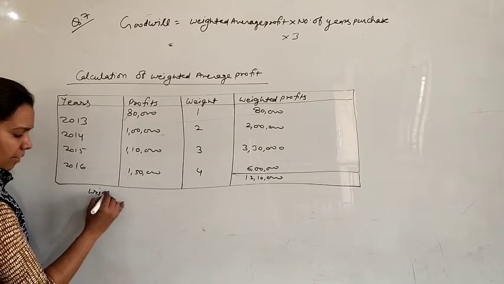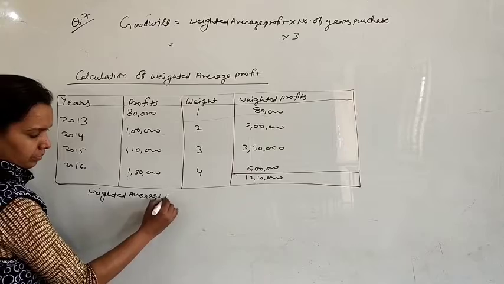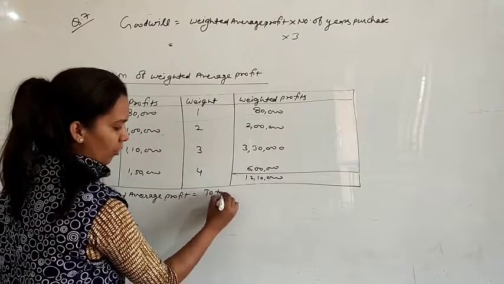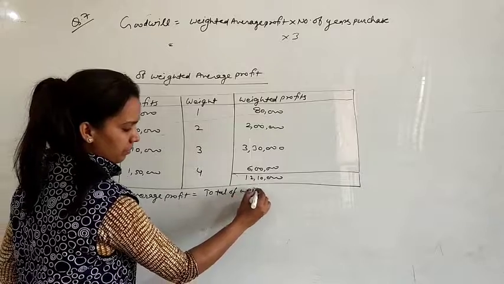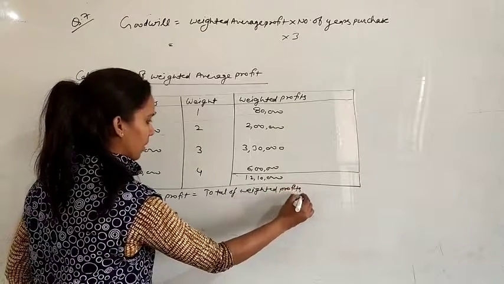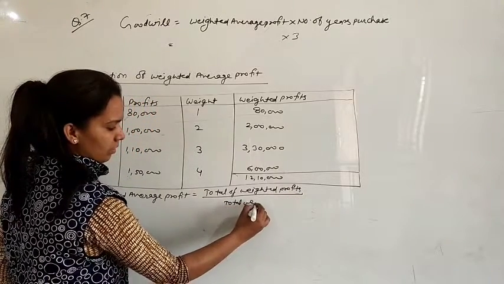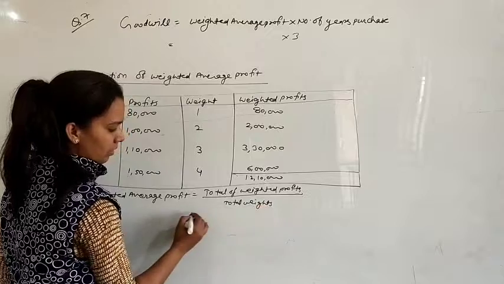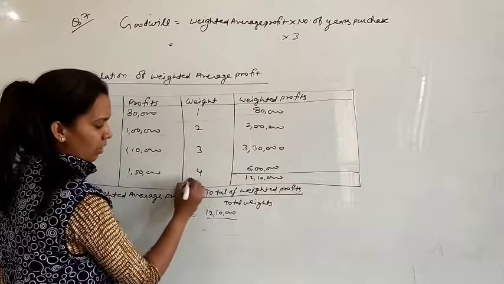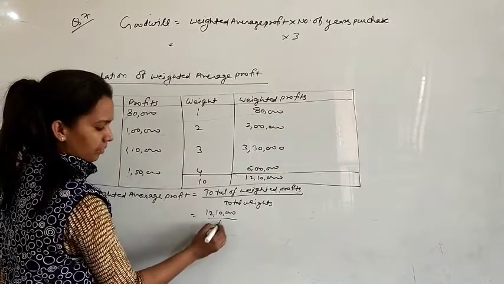Write down now, weighted average profit equals total of weighted profits divided by total weights. 12 lakh 10,000 divided by total weights, that is 4 plus 3 plus 2 plus 1, 10.